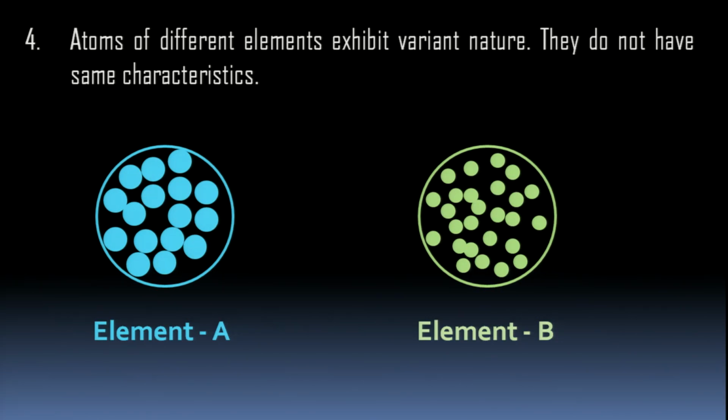But are all the atoms of element A similar to all the atoms of element B? No, they vary. Different elements have different types of atoms and they vary in their characteristics also. Here you see they are blue and a little bigger atoms. Here you see they are green and a little smaller. This is just for demonstration purpose. Okay, children?